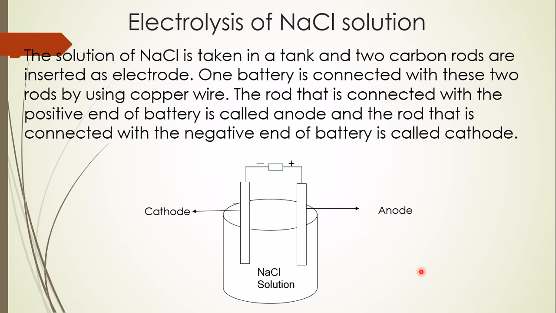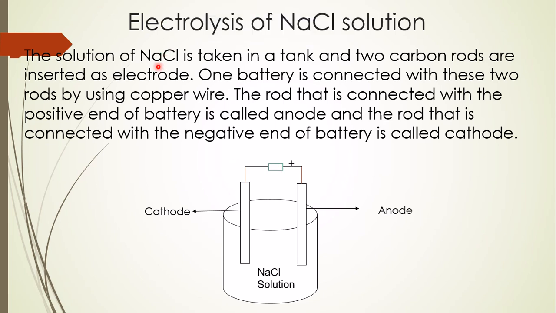Now here, electrolysis of sodium chloride solution is shown. Look, this is a tank. In this tank, sodium chloride solution is taken. Sodium chloride is dissolved in water and this is taken in the tank. Now, there are two rods. They are connected by two wires and these two wires are attached to a battery, that is a dry cell.